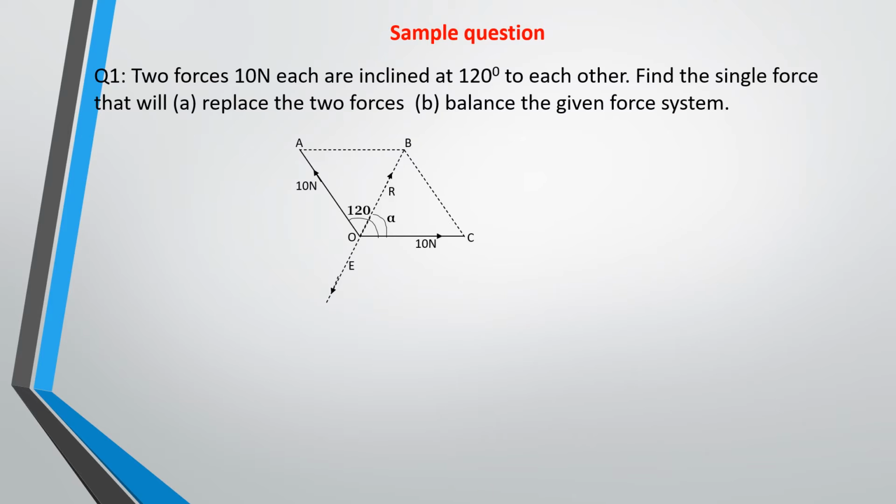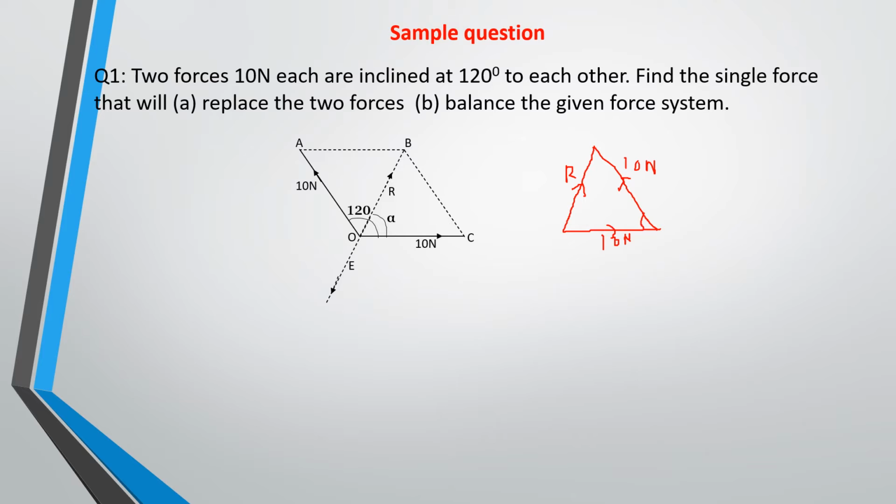Okay, so this is a drawing, and then we can have the triangle look like this, and then we have our 10 Newton here. This is also 10 Newton. Then this is your arrow. Okay, so we have a force system like this.